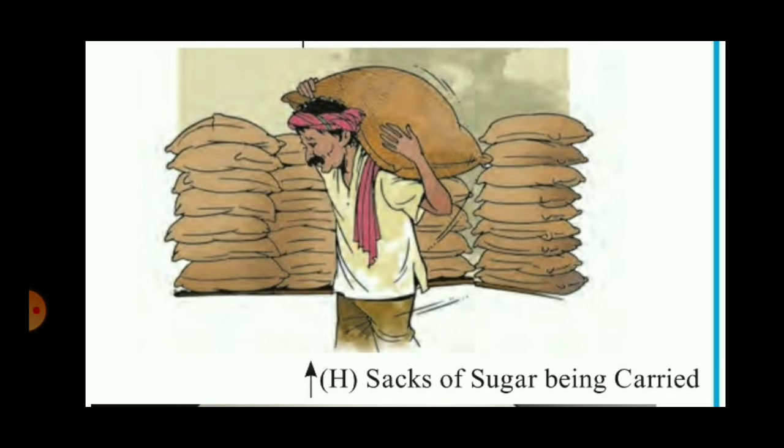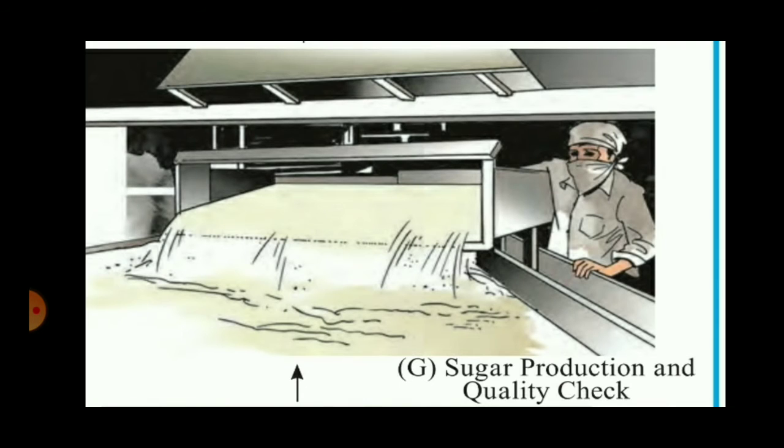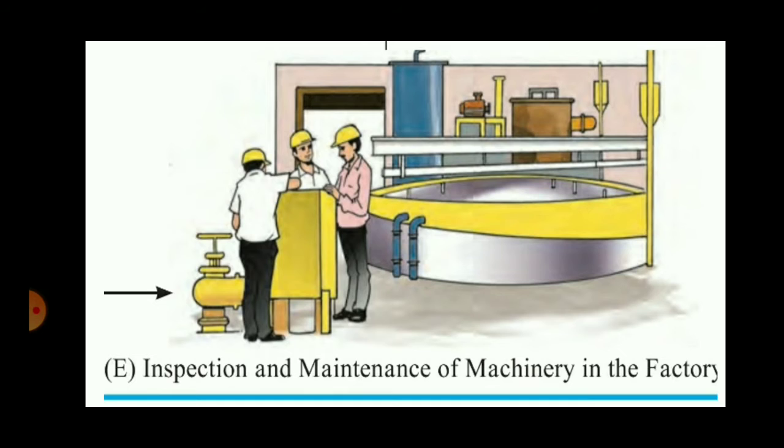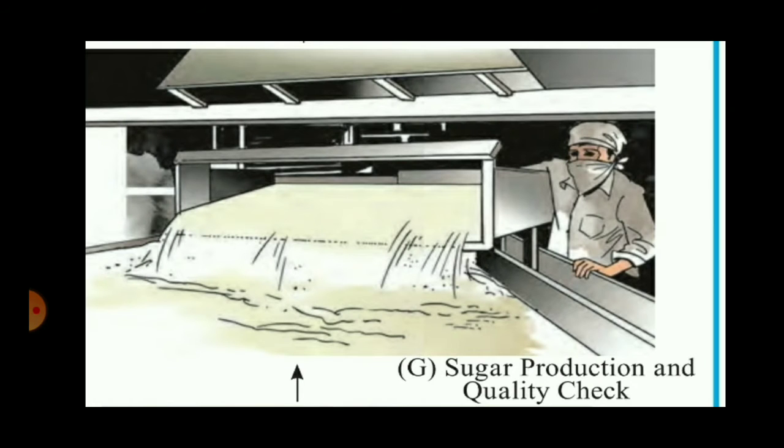Here there are two pictures which are related to quaternary occupation. Picture number E, that is inspection and maintenance of factory. So this is a quaternary occupation where expert skill and expert knowledge is required. Also the quality check, that is figure number G, is also a quaternary activity.